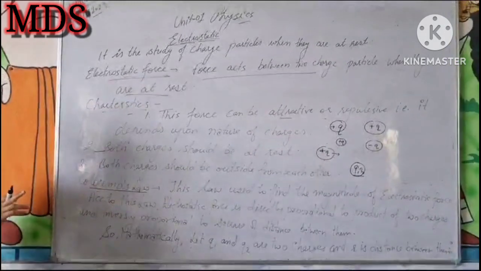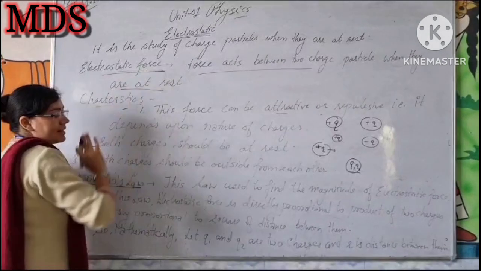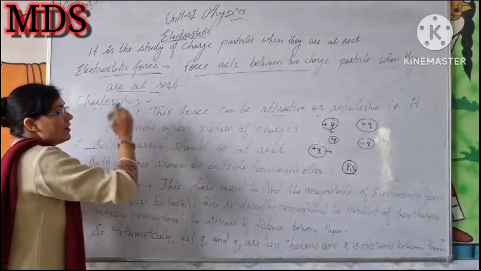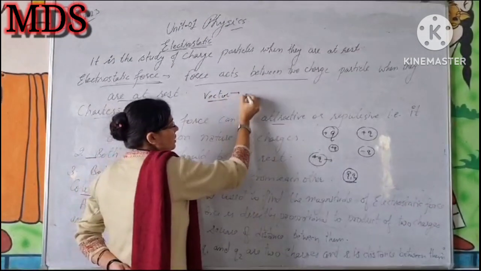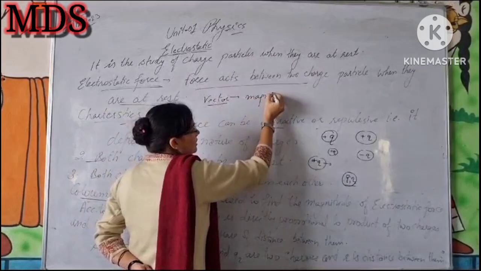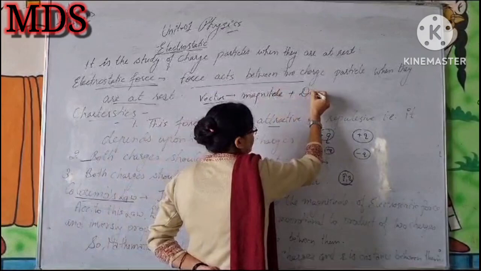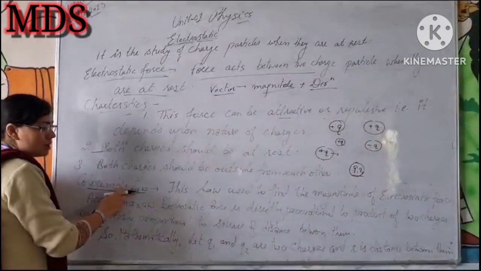Force is a vector quantity. Vector means having magnitude as well as direction. So the magnitude of this force we will find by using Coulomb's law, how much force there will be.